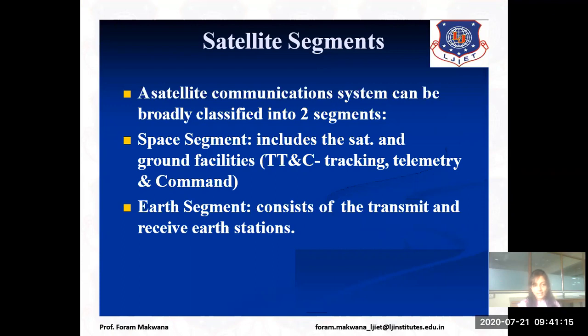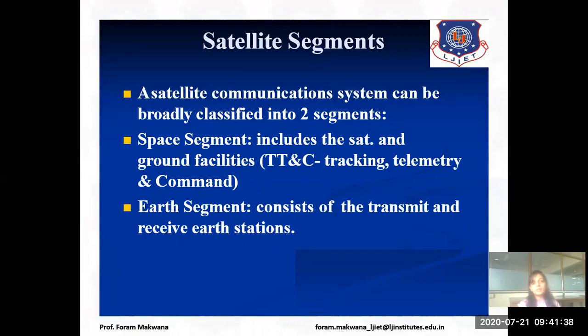In satellite communication, the system can be classified into two broad categories. First one is space segment, second one is earth segment. The space segment includes the satellite and the ground facilities, like we have seen the telemetry, tracking and command system.